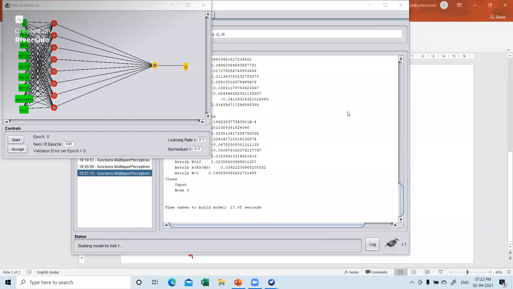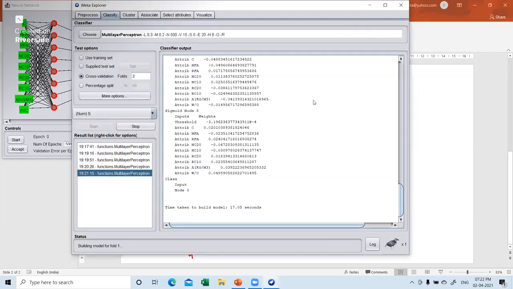Yes, you can hear me. Okay, so I'll just continue from here. What sir was saying was, if you have two folds, then the whole training data set will be divided into two parts, out of which one will be randomly taken for validation. So that's how it will work for the cross validation.